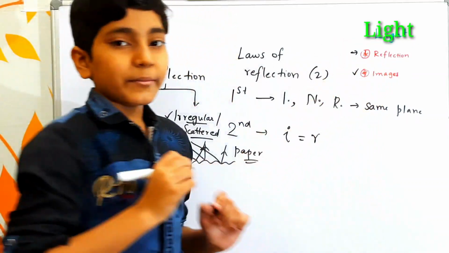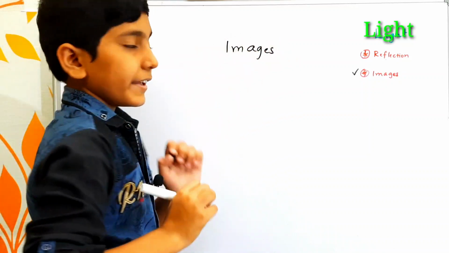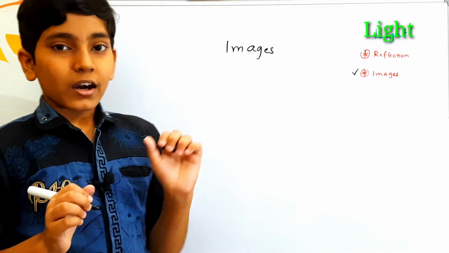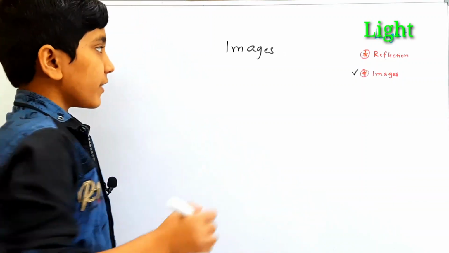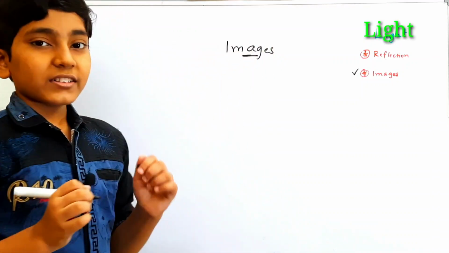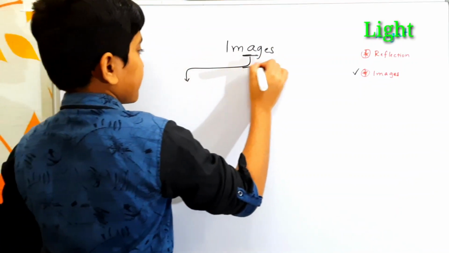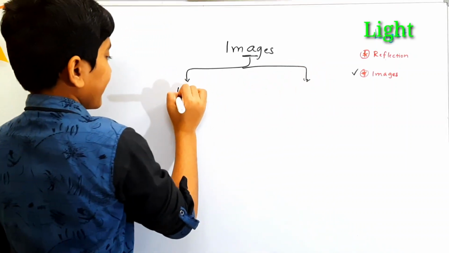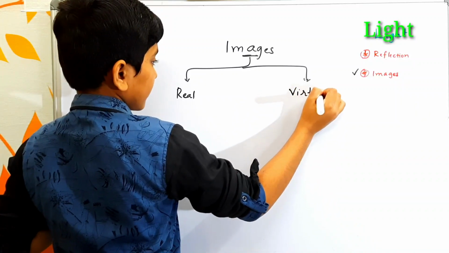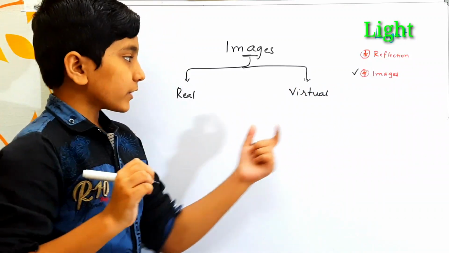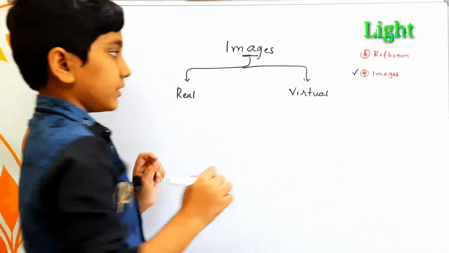Now let's come to images. Images are representations of the objects behind the mirror or beyond the mirror. These images can be further classified into two types: real image and virtual image. First, we will look at the formation of a virtual image and then look at the formation of a real image.